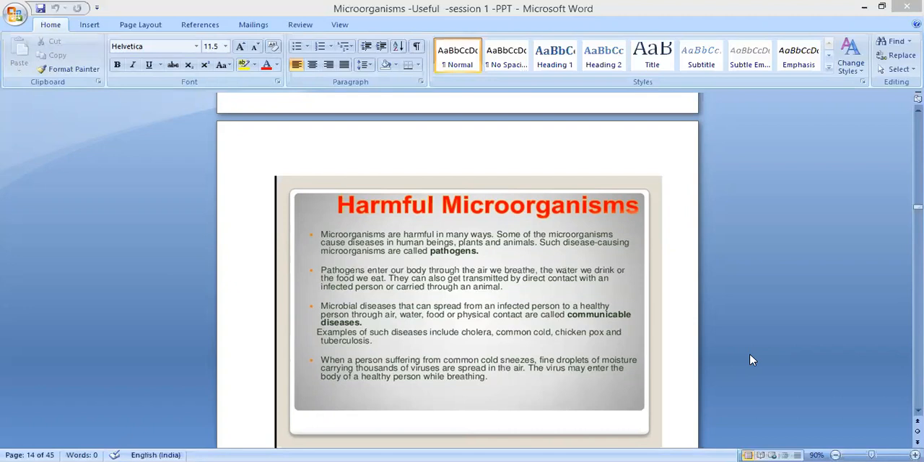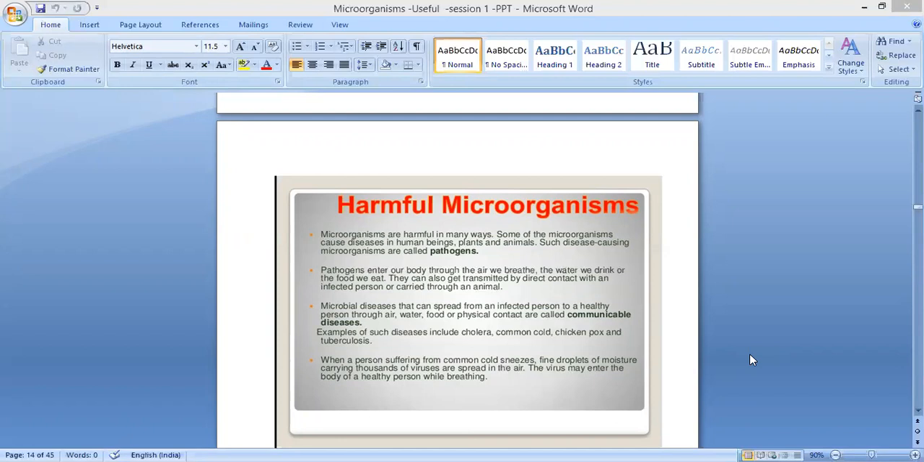Disease causing microorganisms. Okay, so there are millions of varieties of microbes. Very few are useful, but the majority are very harmful to us. Such microorganisms are called pathogens. Pathogens enter our body through the air we breathe, the water we drink, and the food we eat. So they can enter our body in different ways.